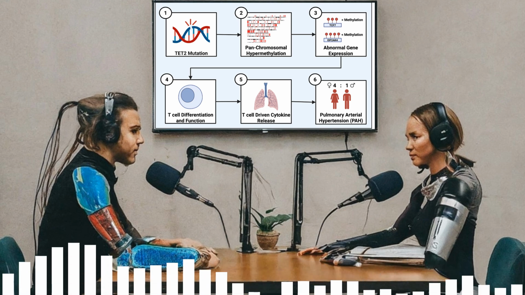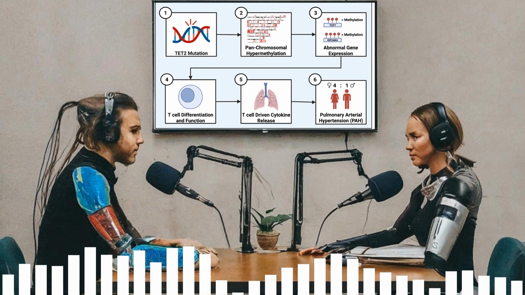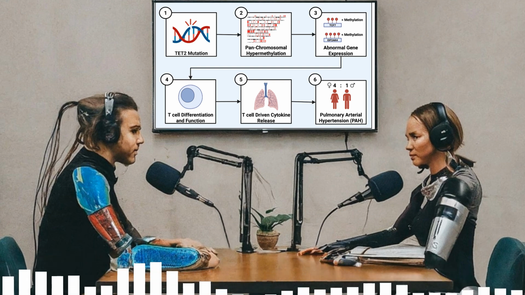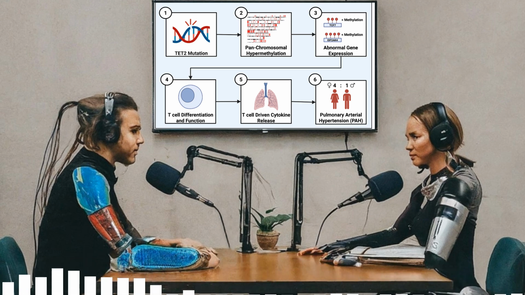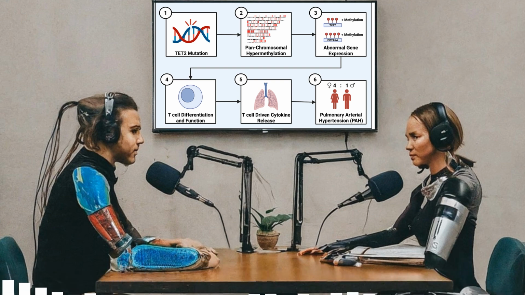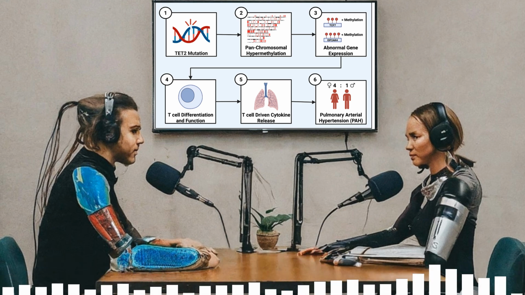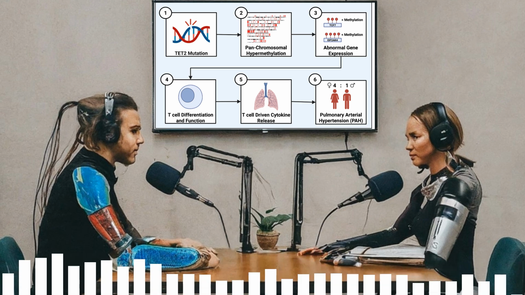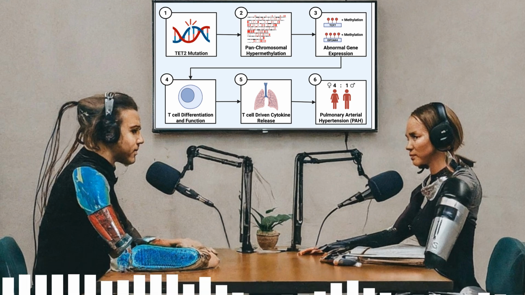Okay, let's get started. For anyone maybe less familiar, what exactly is PAH? Why is getting down to this molecular level so important? Well, PAH, pulmonary arterial hypertension, it's a really severe disease. The blood vessels in the lungs basically remodel themselves. Remodel? How so? They get thicker, stiffer, narrower. Imagine trying to push water through a narrowing pipe. The pressure builds up. Right, that makes sense.